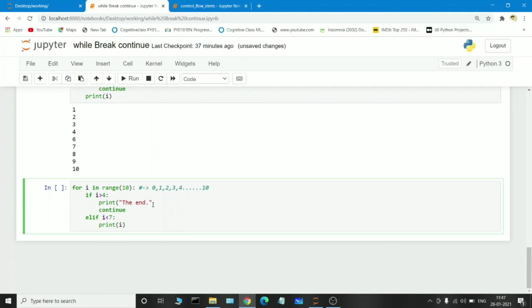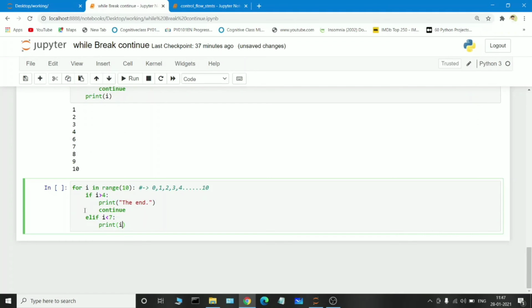Sorry, I am just adjusting my parenthesis. Okay, again in the second iteration the i value will be 1. So it again checks the condition, and the i value is 1. 1 is greater than 4? Condition fails. Again it goes to the else block. So 1 is less than 7, the condition is true, and it prints the value.